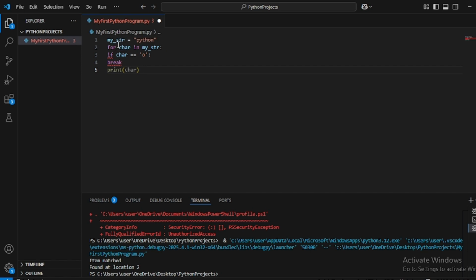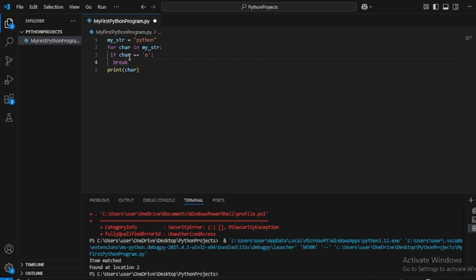Now here we have mystr, a string which has Python inside it, and we are iterating through this string. It will check if char becomes O. That means if the value of char is O, then it will break. Once it is broken, the for loop will be broken, and the statement after the for loop will be executed. That means print char will be executed.